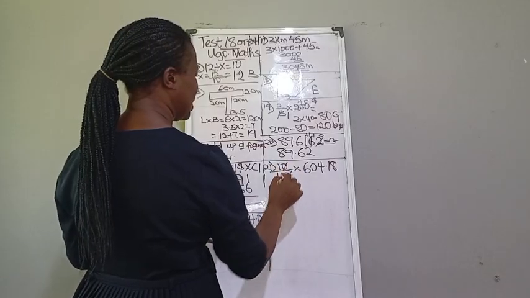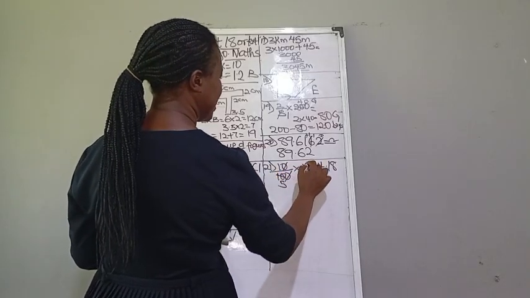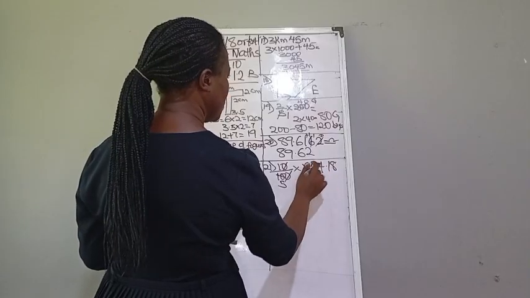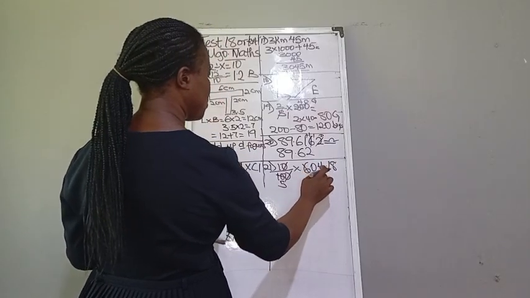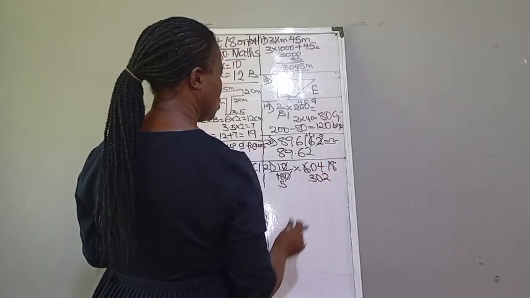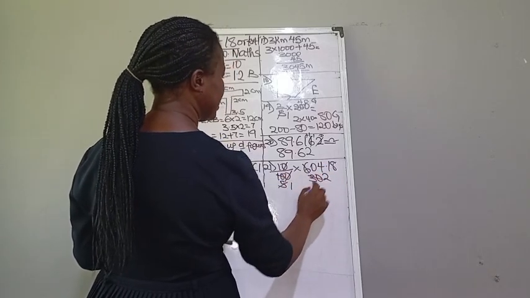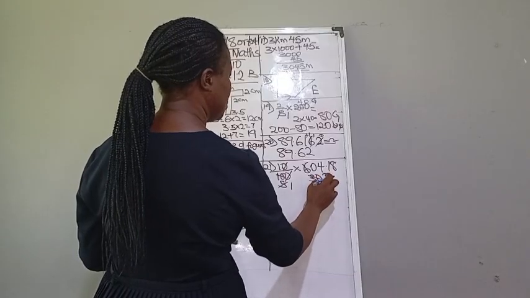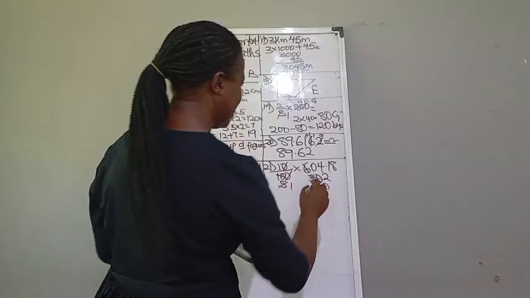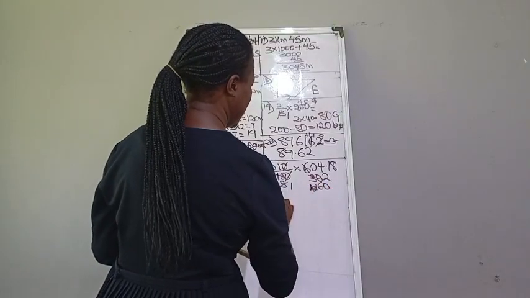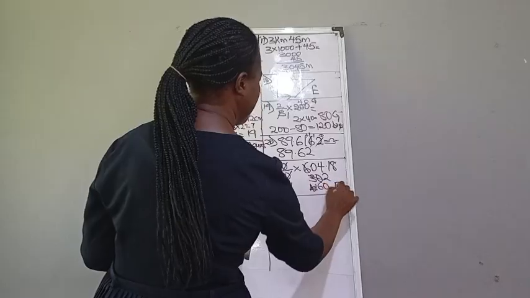So we have 60.418. We are told to leave it to the nearest naira. So we have 60 naira as our answer. So option number 21 is B.